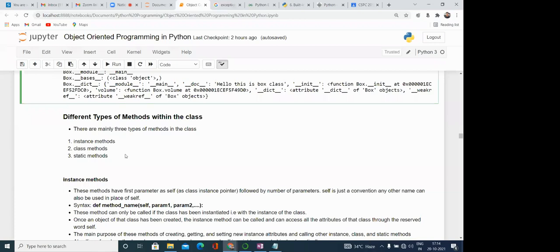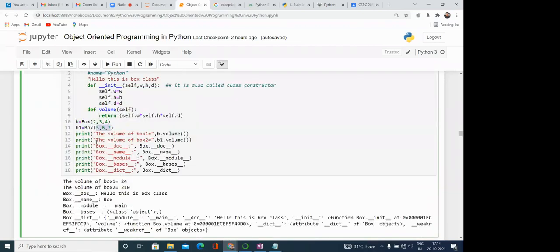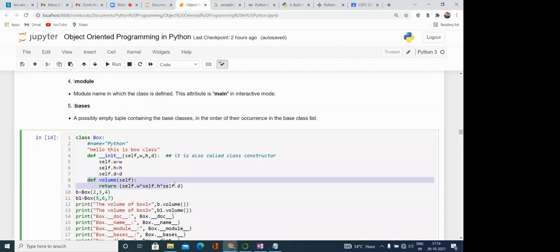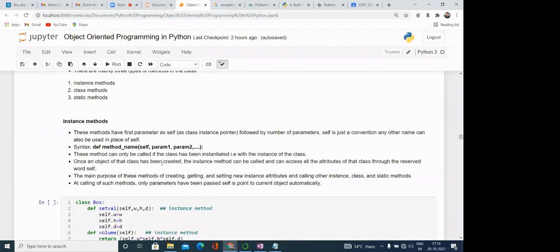So what are the different types of methods? There are different types of methods also. One is the instance method, which is this one. Some other methods are there. We can define the class method and static methods also. So how can we define them? First we will see what is the meaning of instance method. These methods have first parameter